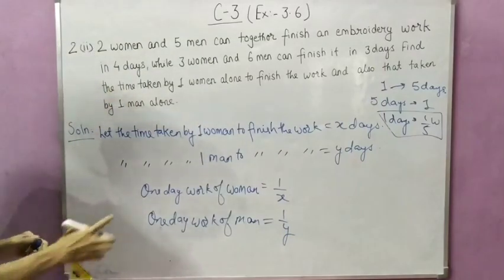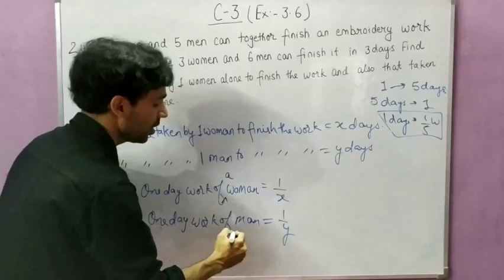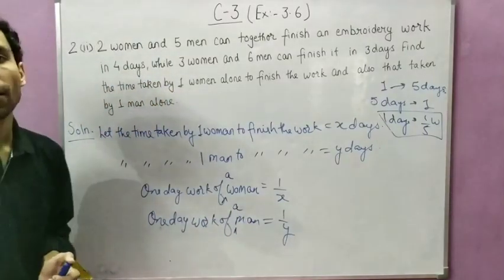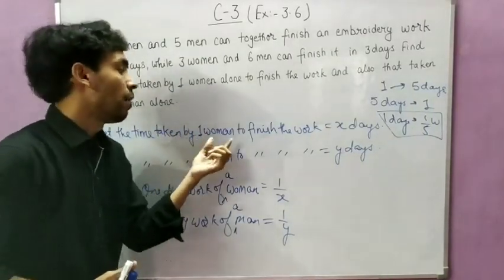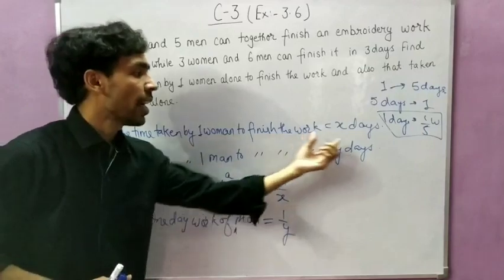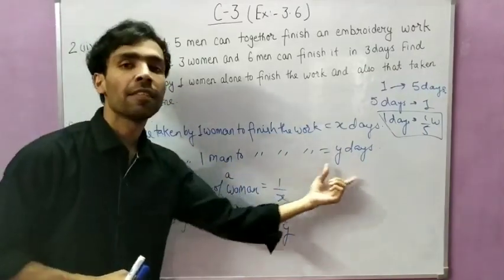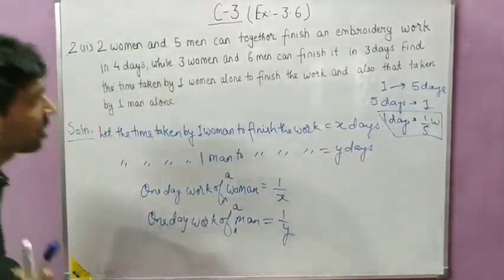Okay, so 1 day's work of a woman and of a man, this we have calculated. What we first assumed is that a woman takes x days to complete a work, so 1 day's work will be 1 by x. A man takes y days to complete a work, so 1 day's work of a man is 1 by y. So I think this is clear.